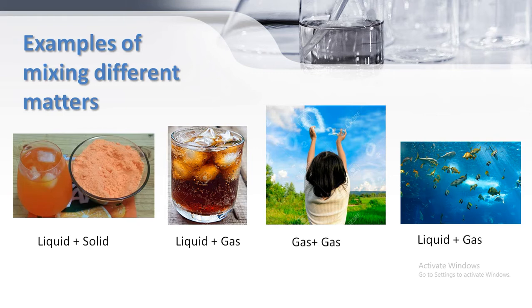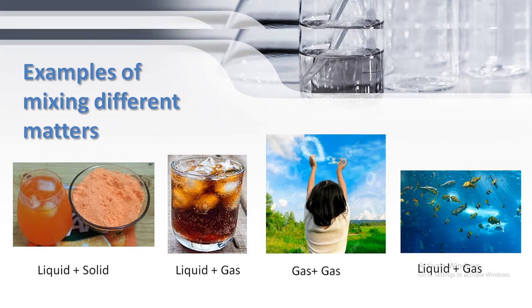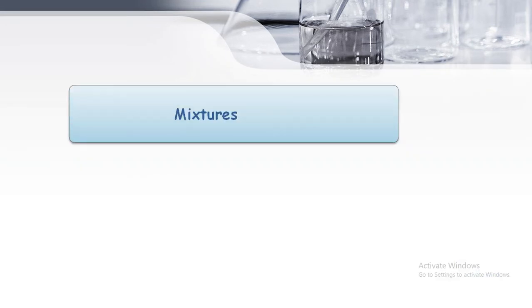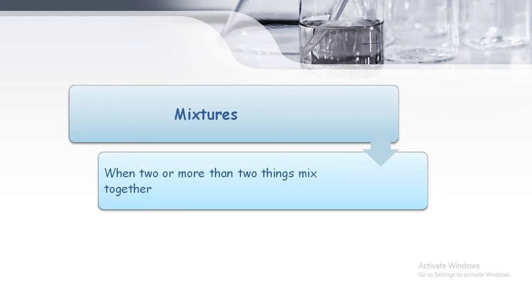Then air is a mixture of different gases. We did in grade 3 that air is made up of oxygen, nitrogen, water vapors, and so on. There is also a gas which is mixed into the water, and you know it very well, that is oxygen, due to which the fishes inside the water breathe, right? Now if we talk specifically, when two or more than two things mix together, they form mixtures, right?